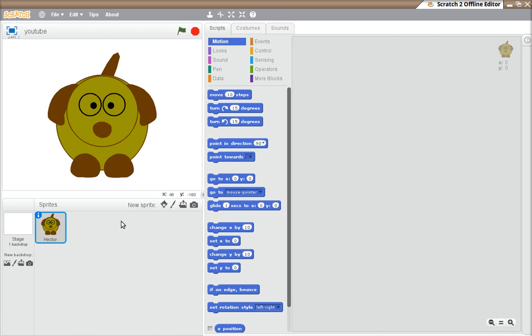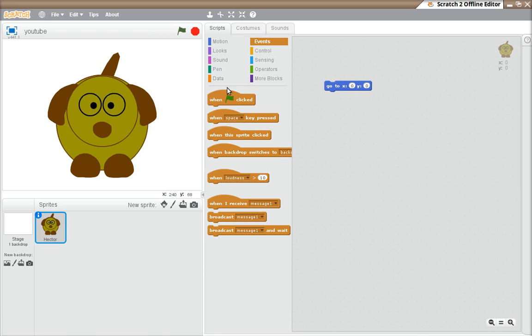Okay, now we've got the dog drawn as a bunch of vectors. I've called him Hector, Hector the vector dog. Now we can just do a little bit of basic animation. So first things first, we'll put him in the middle if he's not there already. Make sure that's okay, and then we'll just do